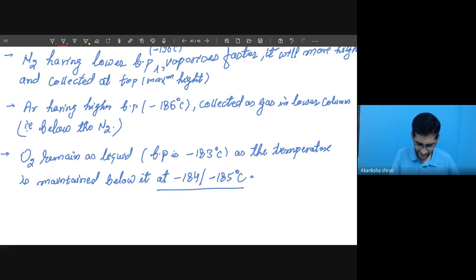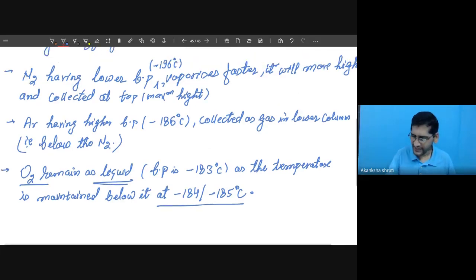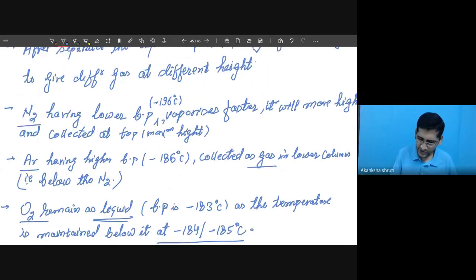Okay, student. So this way, which one is obtained in which form? Argon in the gas form, nitrogen as gas form.